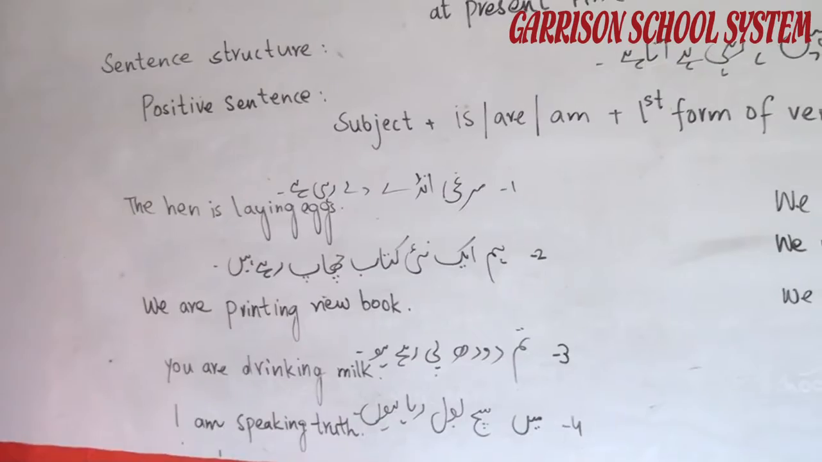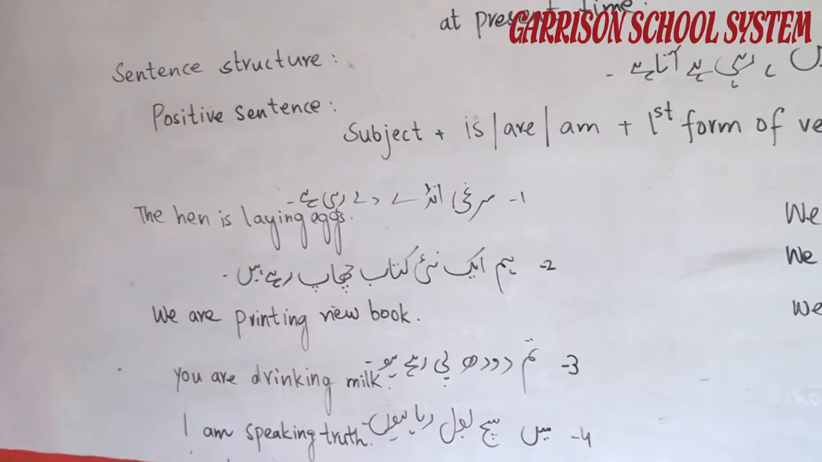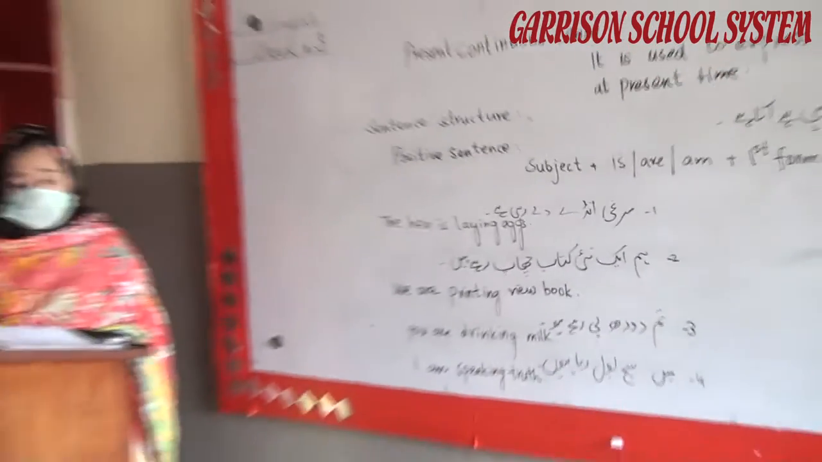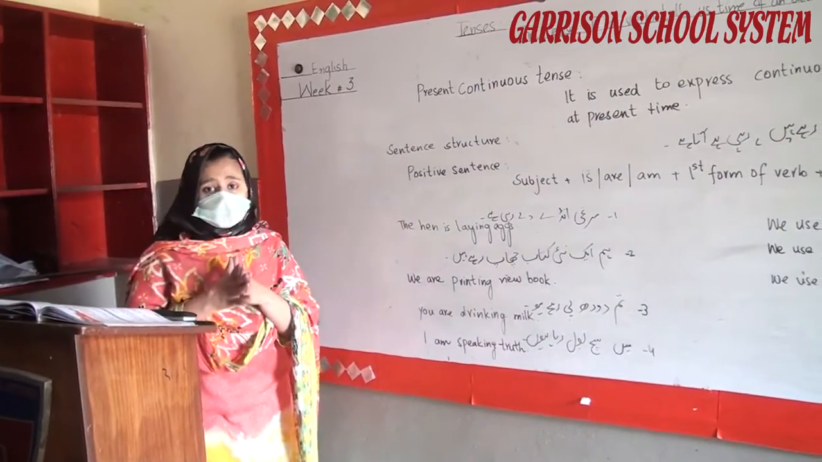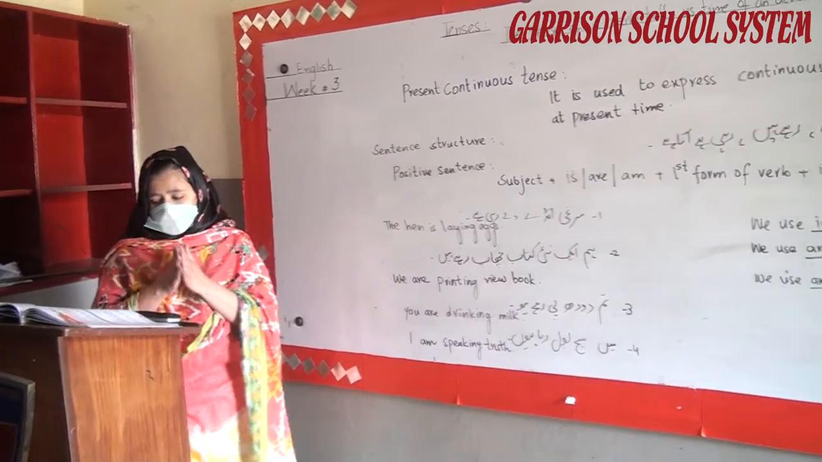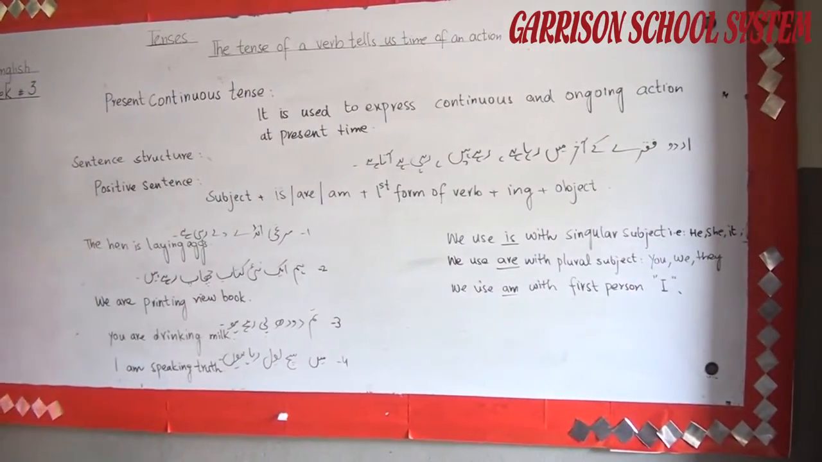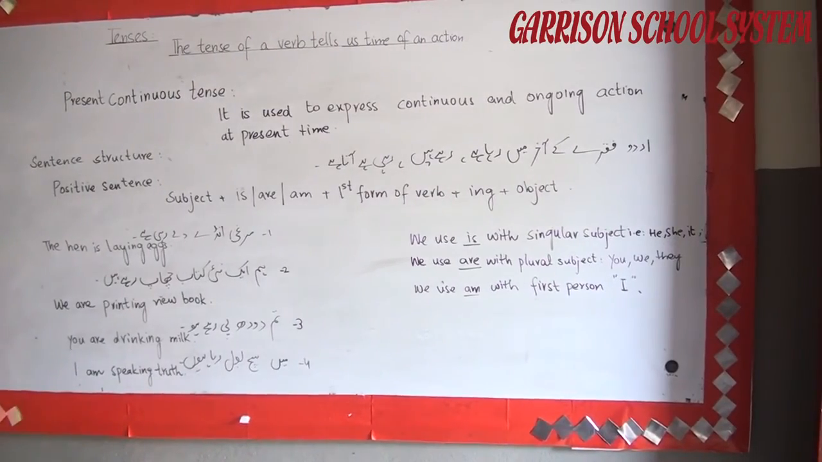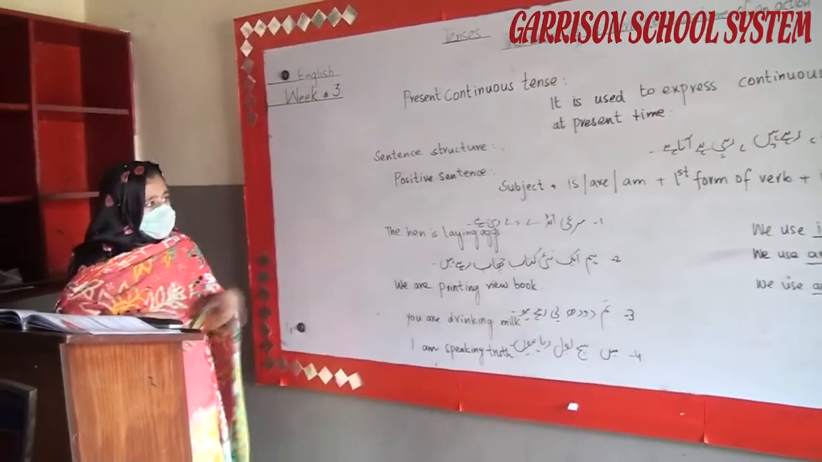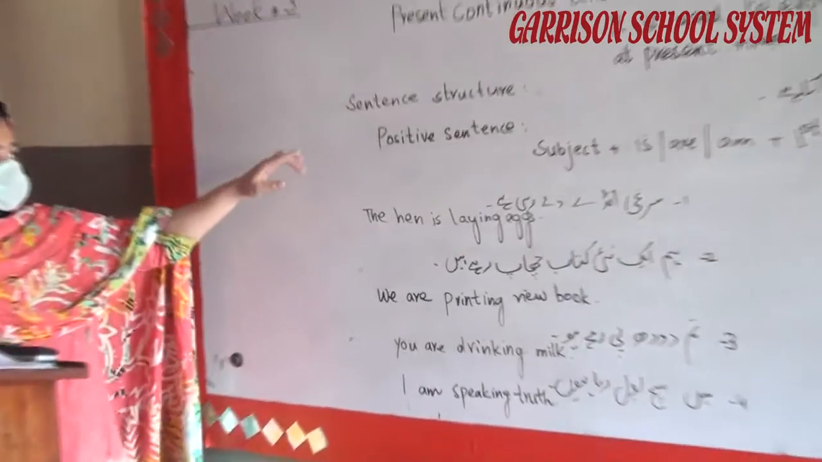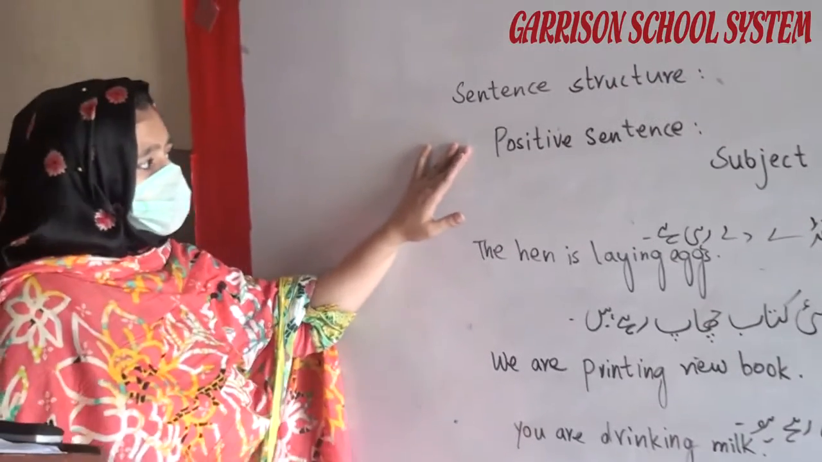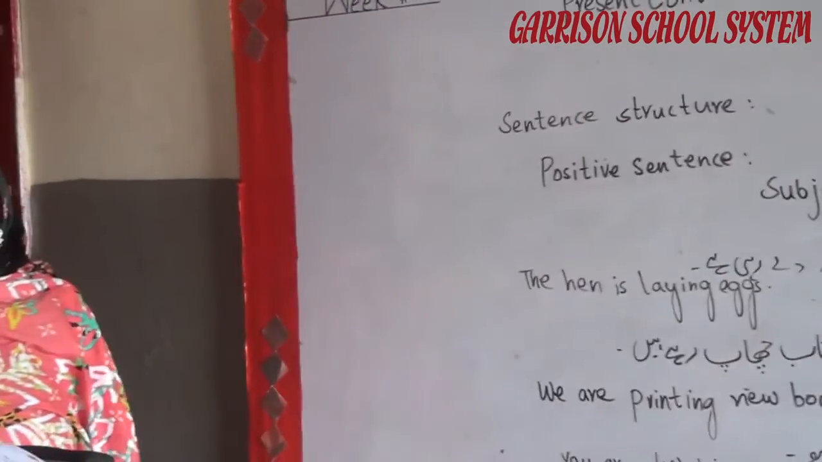If the subject in a sentence is I, then we use the helping verb am with it. If the subject in the sentence is we, you, they, or a plural noun, then we use the helping verb are with them. In this tense, ing is used with the first form of verb. So coming to the next part, that is all about the positive sentence. Now we will discuss the negative sentences.